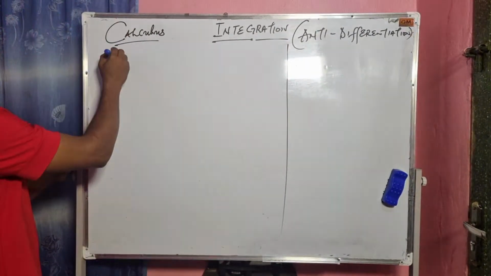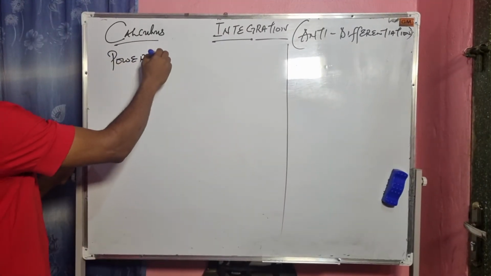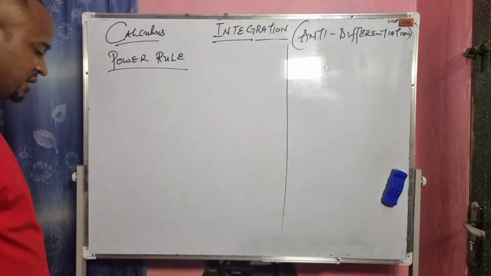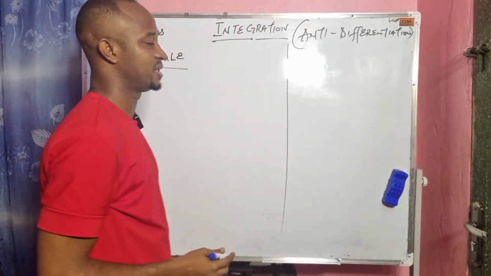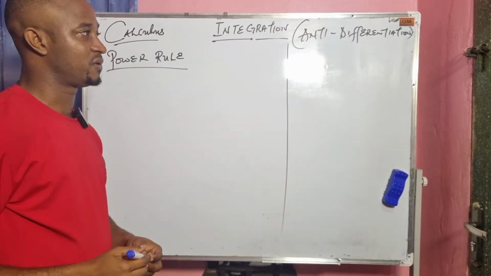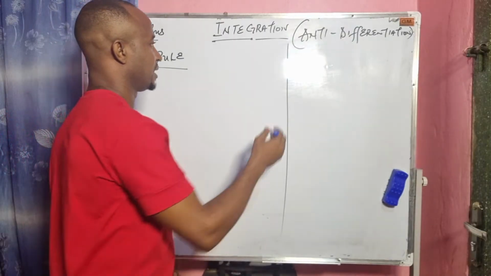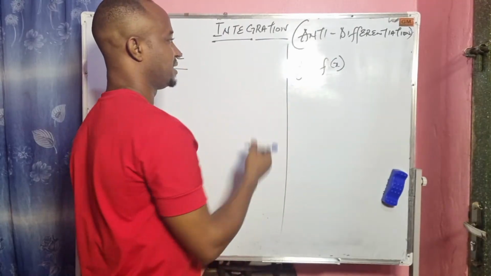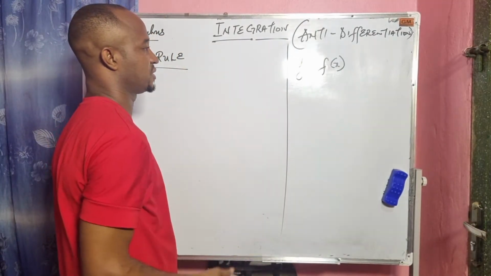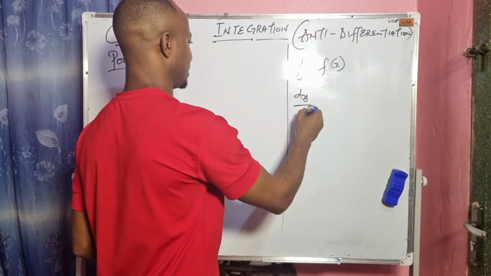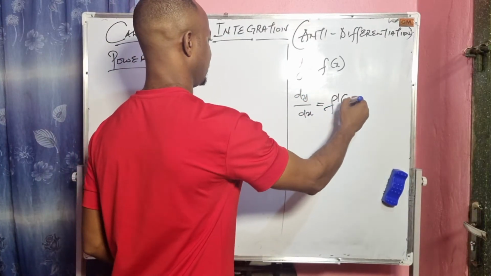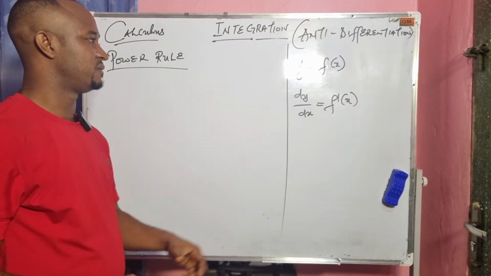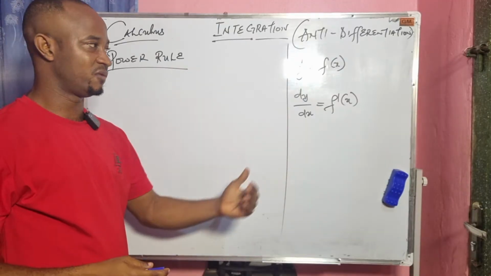So let me take us back a little. In differentiation, we have the power rule of differentiation, right? Now we define differentiation as a system of finding the slope or the gradient of a function without plotting the graph. If y equals f of x, then to find the derivative of this function, it simply implies that dy/dx equals f prime of x. This is the general way of representing the derivative of a function.